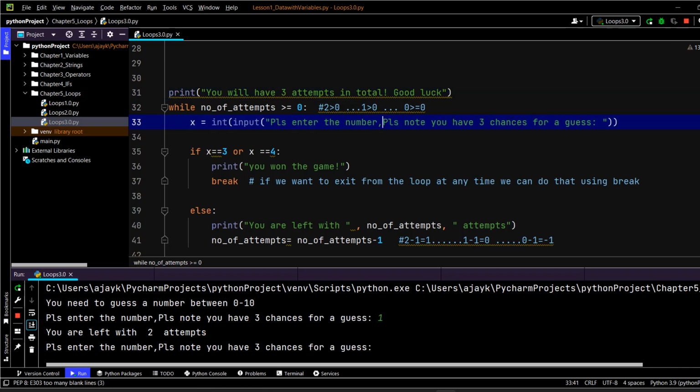So we can just remove this line from here. Here, I'm just going to ask the user, please enter the number. Okay, I think this is how it is. And you need to guess a number. This is okay. And then please enter the number.